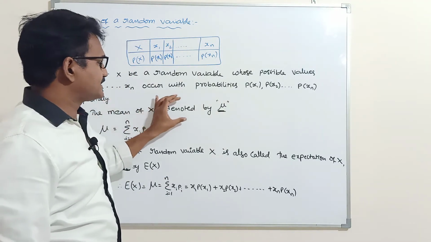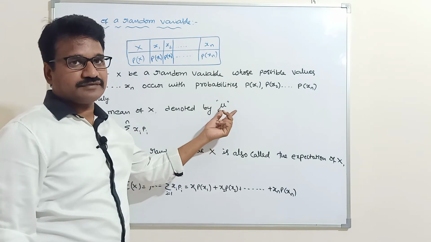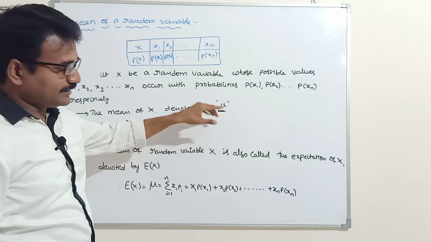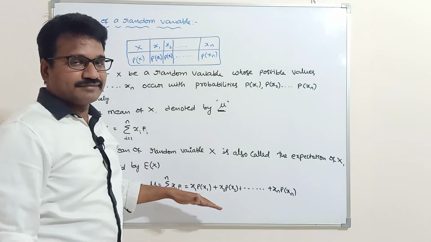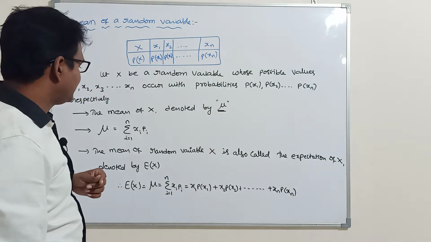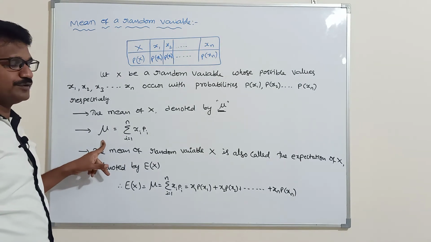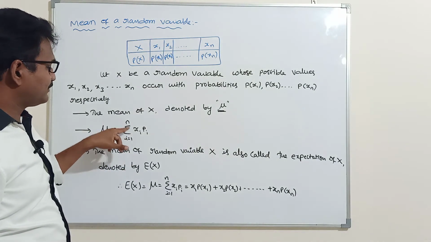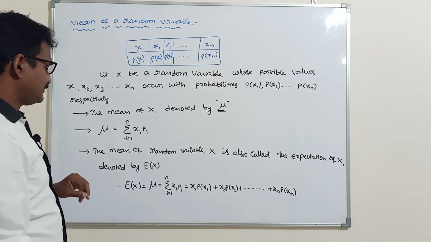The mean of X is denoted by the letter mu. All these points are very important here. The formula for mu, that means the mean, is sigma i equal to 1 to n of xi into pi.